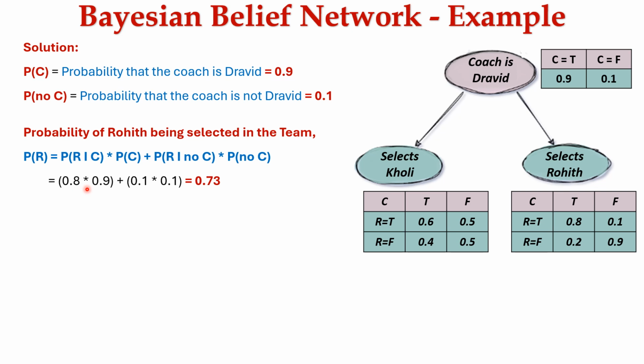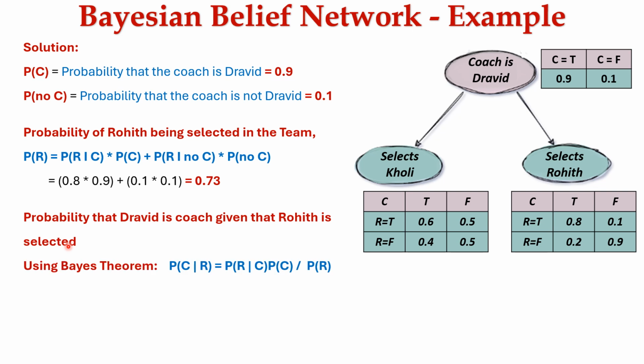So 0.8 into 0.9 plus the probability of Rohit given the coach is not Dravid, which is 0.1, then the probability the coach is not Dravid is given as 0.1. Therefore, 0.1 into 0.1. Adding 0.8 into 0.9 plus 0.1 into 0.1 is equivalent to 0.73.